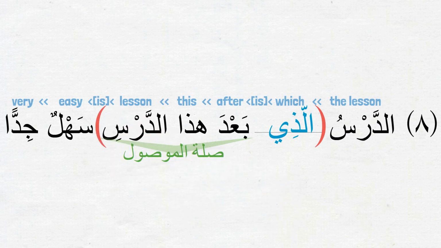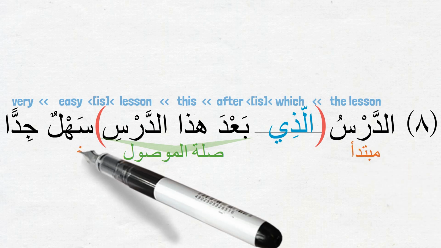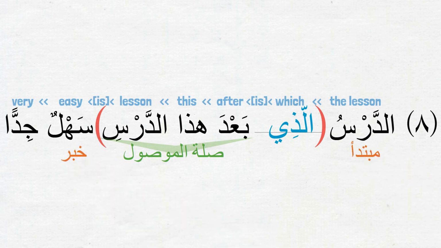Then the stripped down sentence will be الدرس سهل جدا. The lesson is very easy. Where الدرس is the مبتدا, سهل is the خبر. And we talked about جدا before. It means very and it comes as mansub. And we'll leave it at that for now because its function is a bit of an advanced topic for us at this stage.